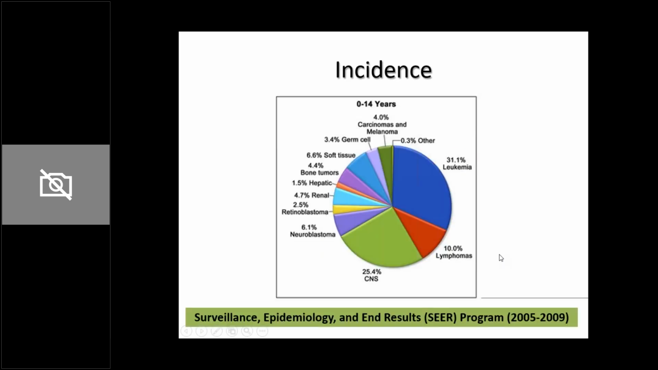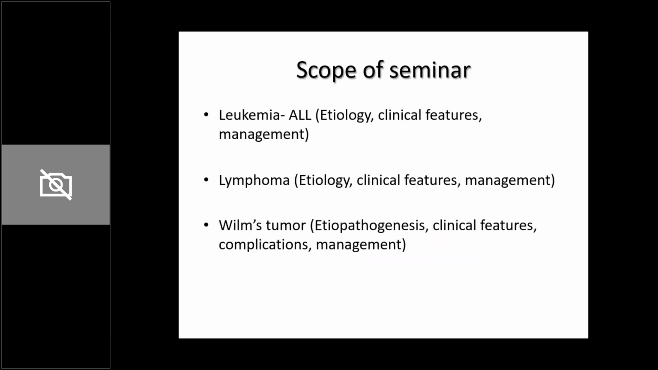So this is the scope of our seminar. Even though our topic is common childhood malignancies, we're going to focus on 3 tumors today. One is leukemia, which is the commonest malignancy in children. The second group would be lymphomas. And thirdly, we'll also cover Wilms tumor. Although it is not one of the commonest malignancies in children, because this seminar covers tumors, we put it within this topic so that we cover all important tumors in one go.